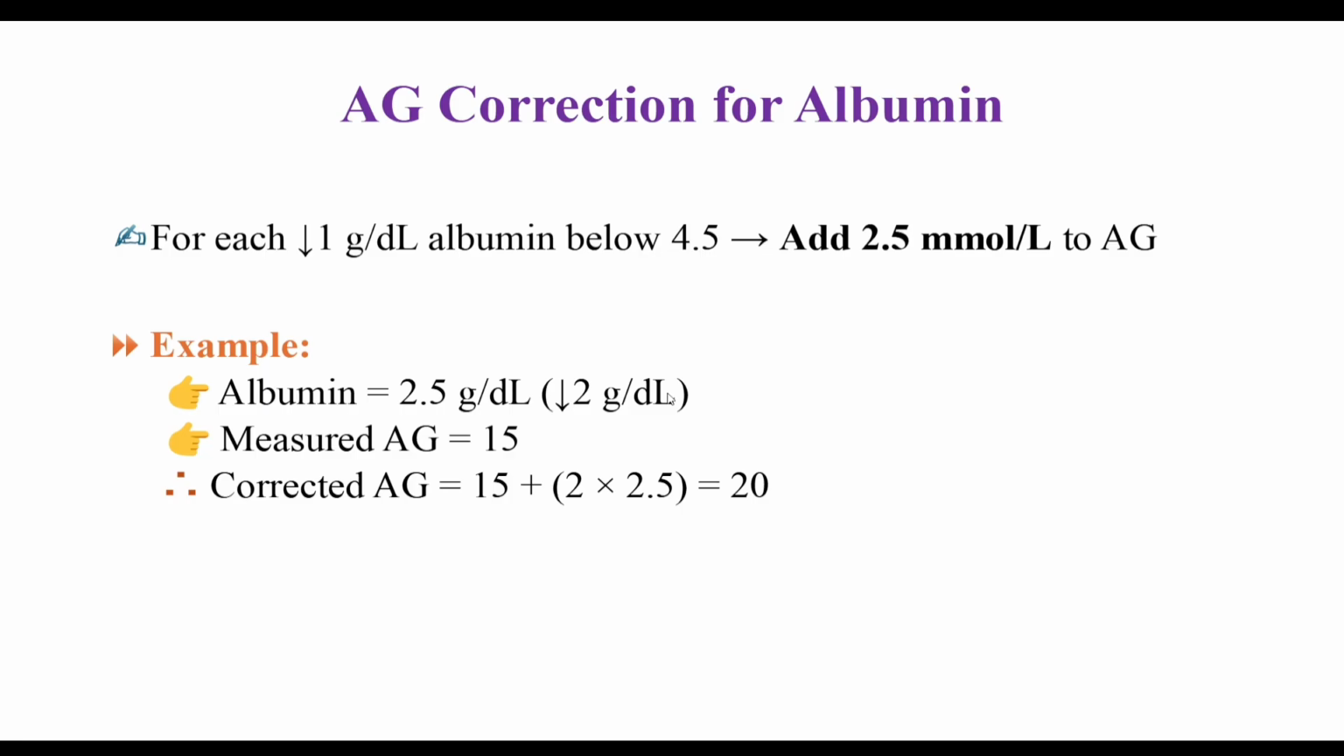So for example, if albumin is given as 2.5 gram per dL, the difference from the normal value is 2, that is 4.5 minus 2.5 equals 2. And if the measured anion gap is given as 15, the corrected anion gap will be 15 plus 2 into 2.5, equals 15 plus 5, equals 20.